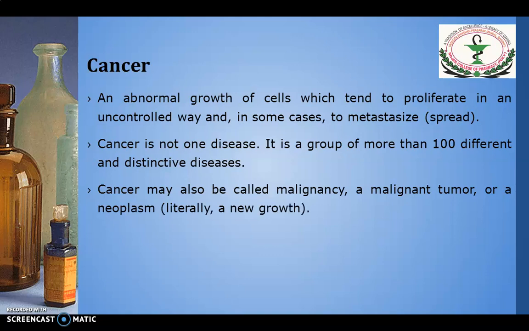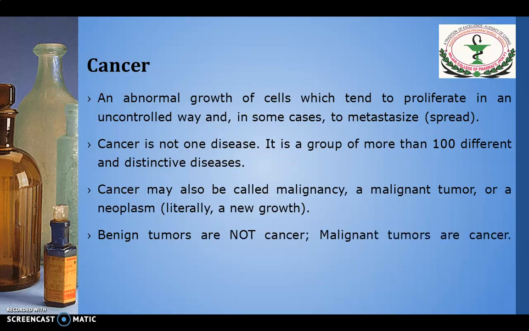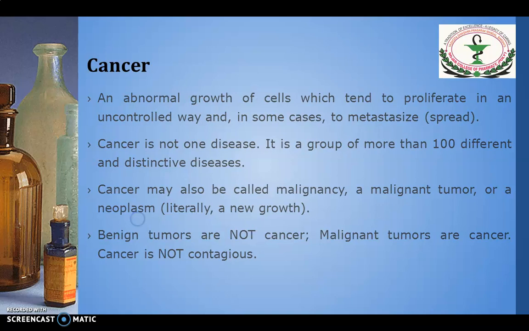Cancer may also be called malignancy, a malignant tumor, or a neoplasm. Literally, it is a new growth. Benign tumors are not cancer, but malignant tumors are cancer, and the most important thing, it is not contagious.